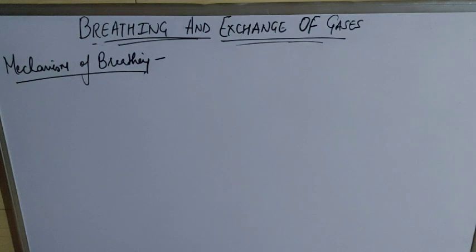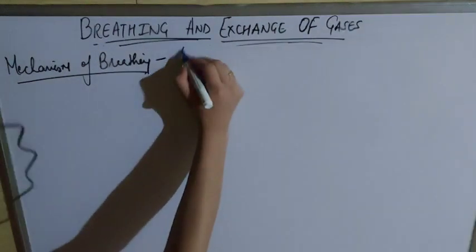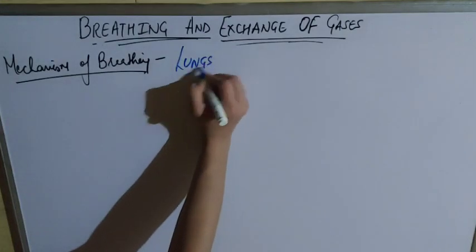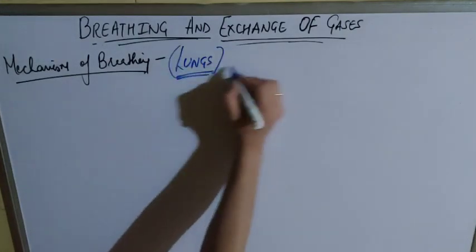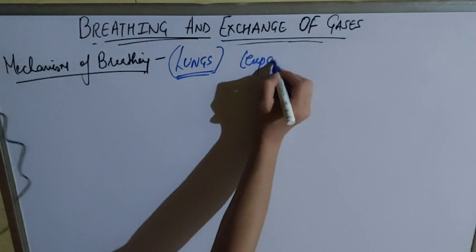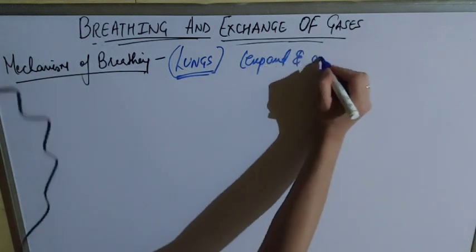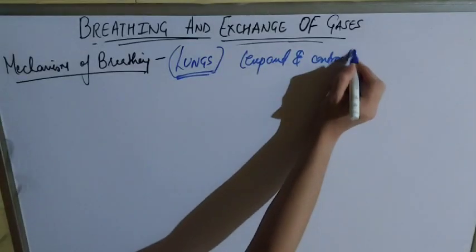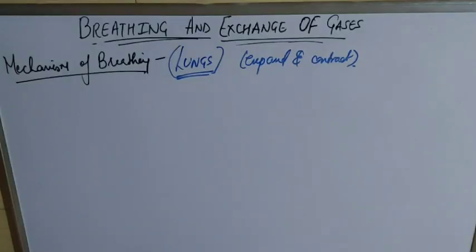I'm not repeating again, it's a simple inflow of air and outflow of CO2. So now, how does breathing take place? Generally breathing is affected by expansion and contraction of the lungs. The lungs are the main organs involved in breathing. So the lungs expand and contract during breathing. When they are expanding and contracting, what are the muscles involved? Let's see all of them.